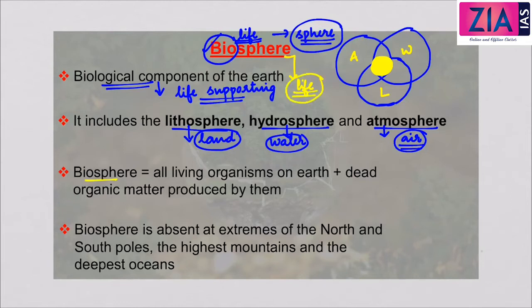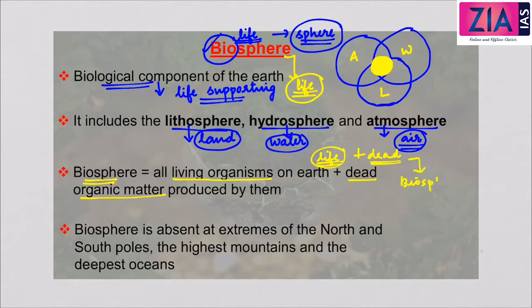Now the biosphere is the sum total of all the living organisms on earth plus dead organic matter which is produced by the living organisms, which means the biosphere includes all living organisms on the earth. Anything on the earth which has life, the living organisms plus dead organic matter produced by them, is called the biosphere.